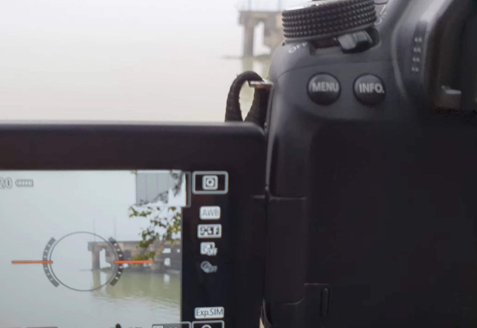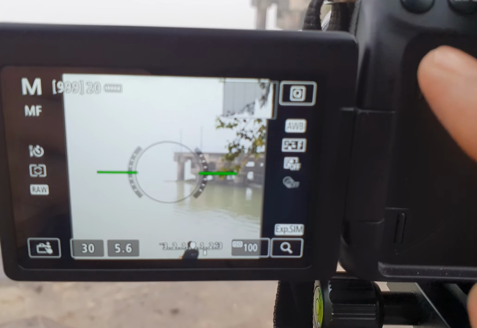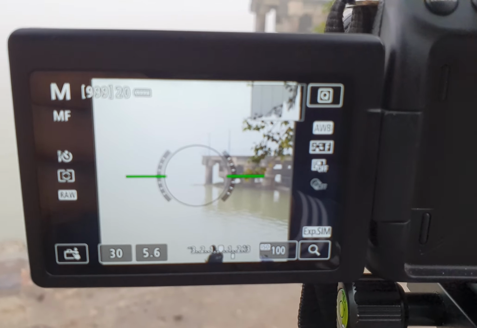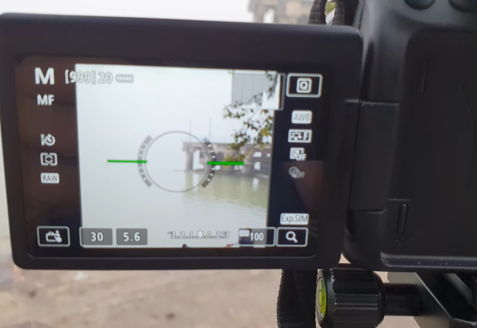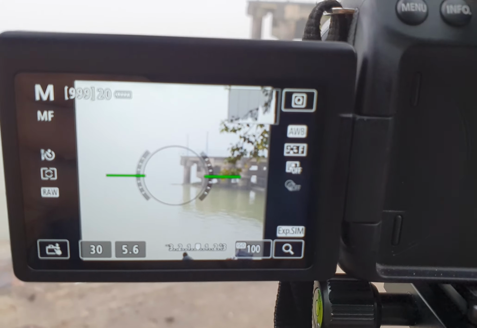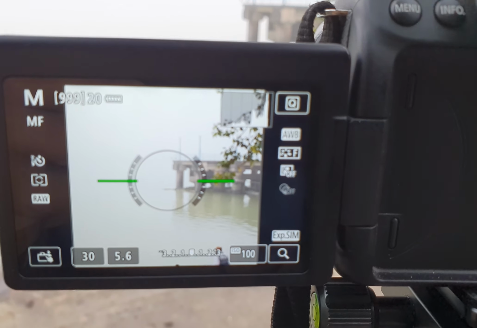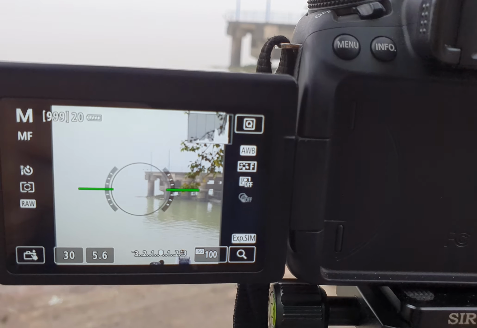Always trust your best friend, the histogram. It is just over here, as you can see. The histogram is telling me that my image is properly exposed. So always try to work on the histograms, not the light meters, in this particular misty condition. So much for now.